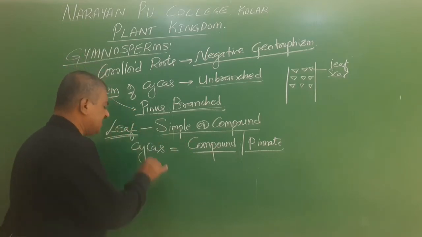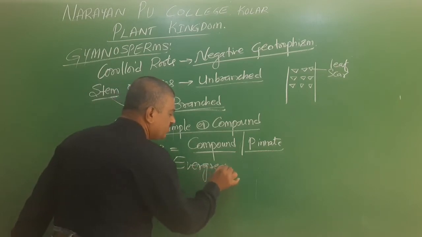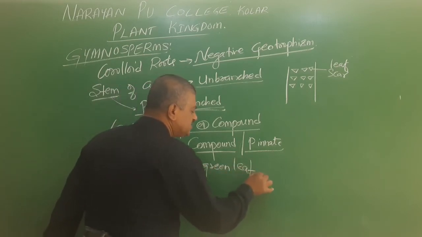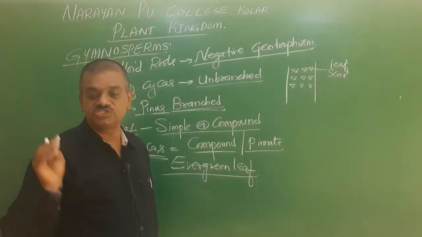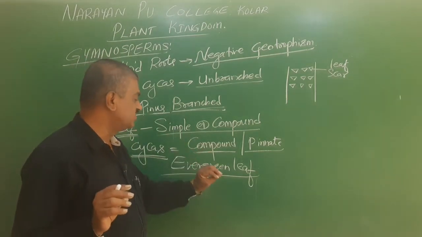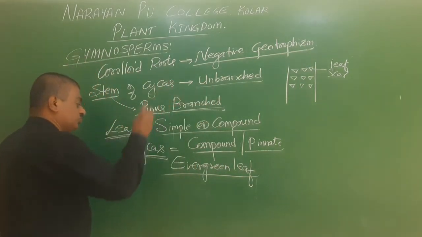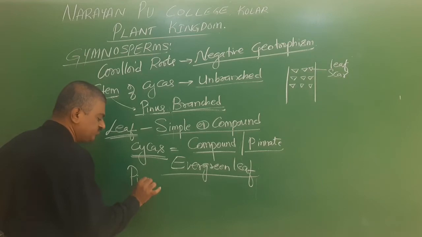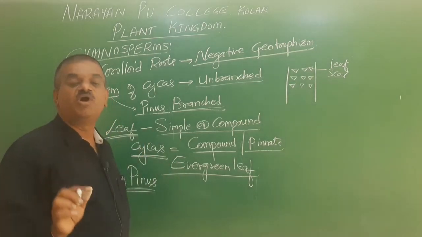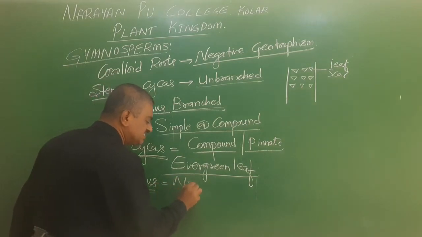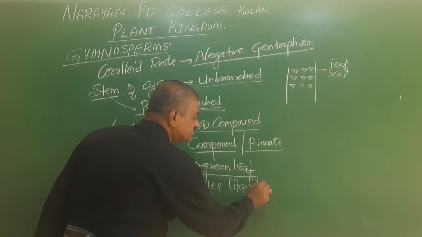In cycas, the leaves are always evergreen, because they never dry. They are always present as they are. Now we go for one more, called pinus. In pinus, the leaf is modified like a needle.